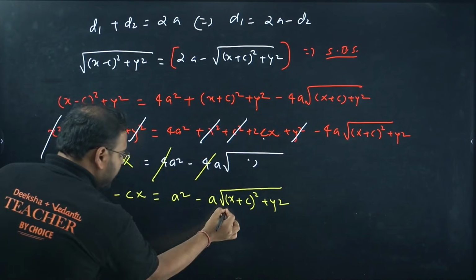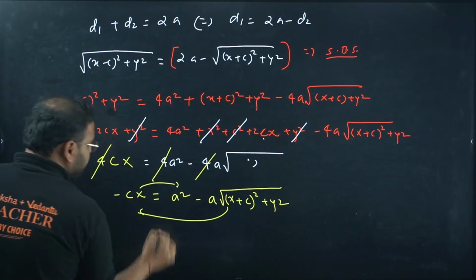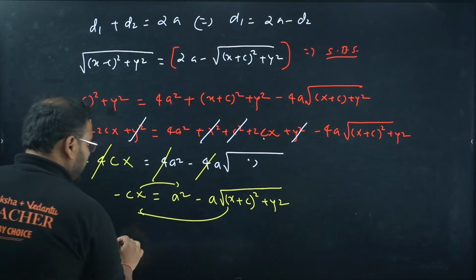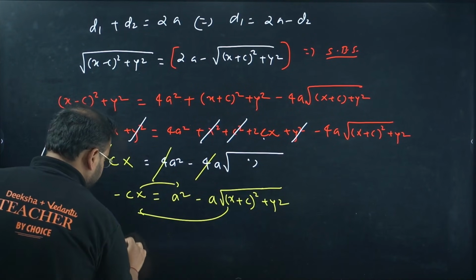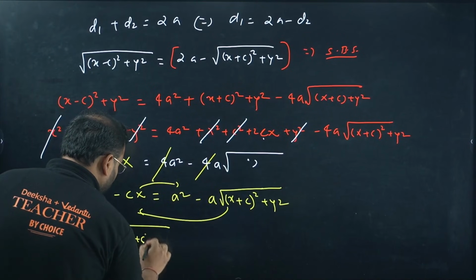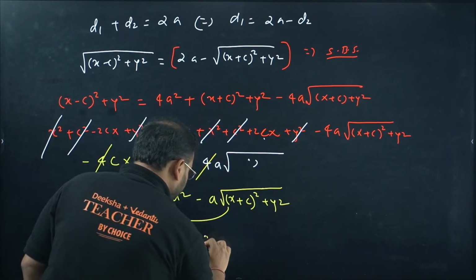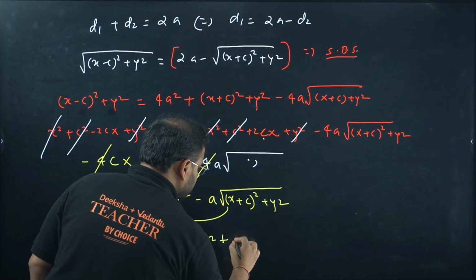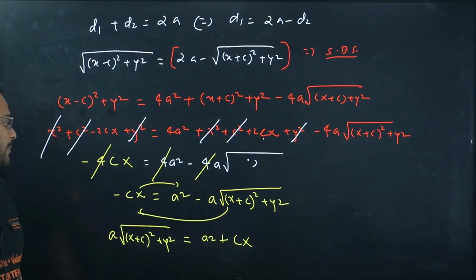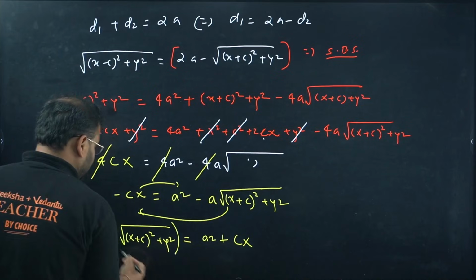Do one thing, bring this root over here and this value over there. Check this out. You get here a times √((x + c)² + y²) equals a² + cx. Now take the whole square of both sides.